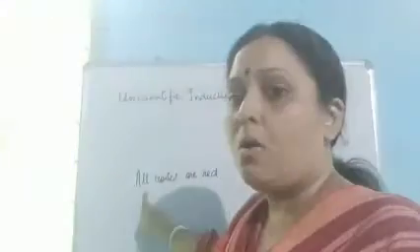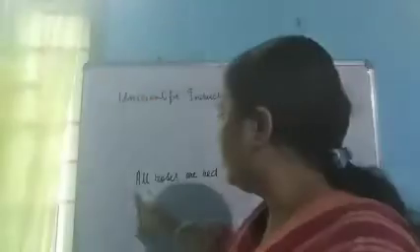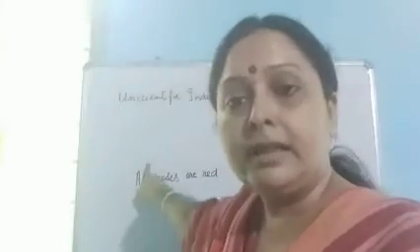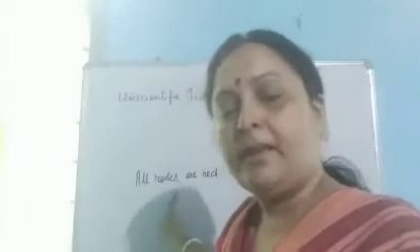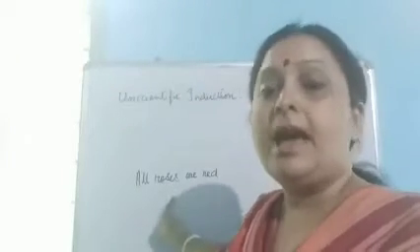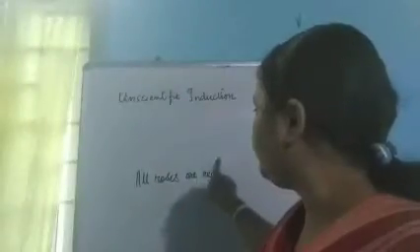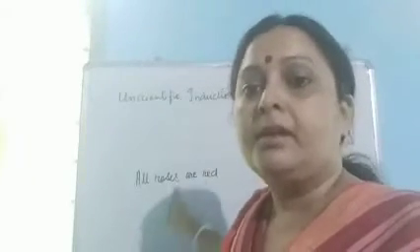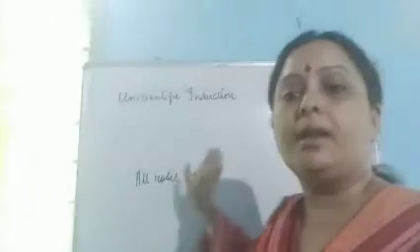Suppose, for example, I take this example: all roses are red. This tells us about the universality of the proposition. That is, it is a universal, general proposition. And it is a real proposition. Why? Because red is not the connotation of rose. Red is something more than the connotation of the rose. So this is a real proposition.